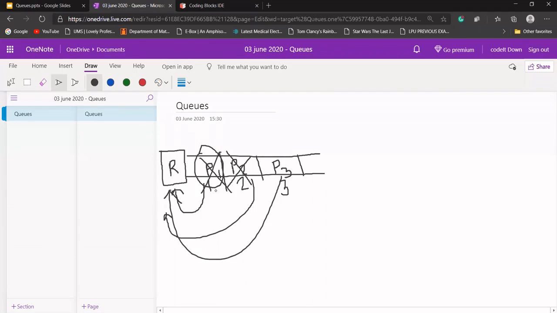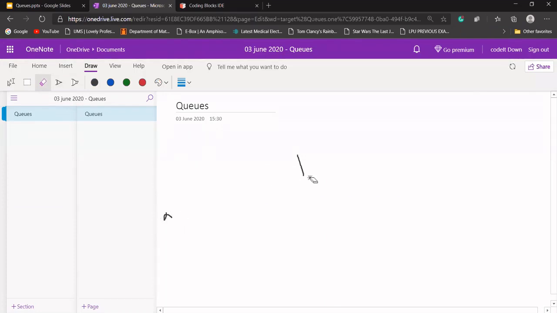Once the person at the counter completes his work and buys the ticket, he goes out, and the second person's turn comes. So the data structure moves like this: the value that came first will be out first, and the value that came after will be out after that. I hope the concept of the queue data structure is clear now.